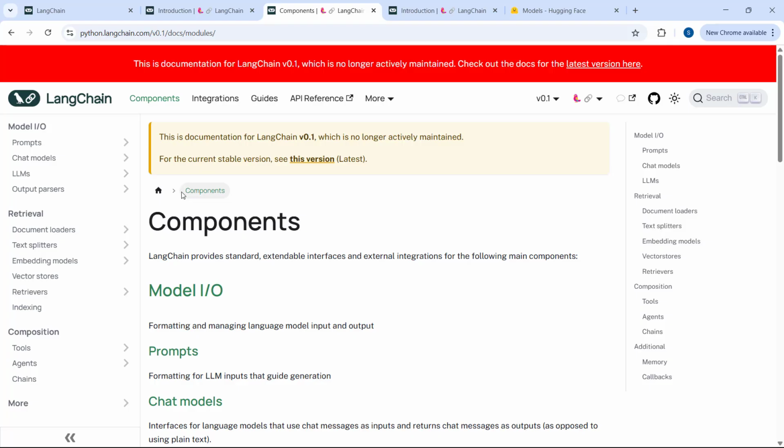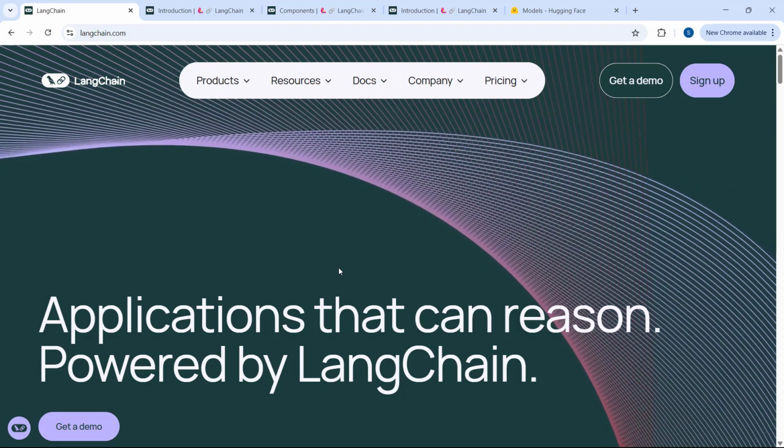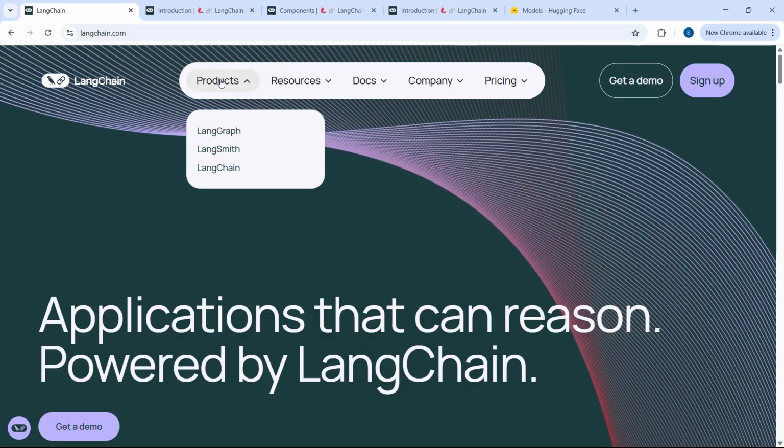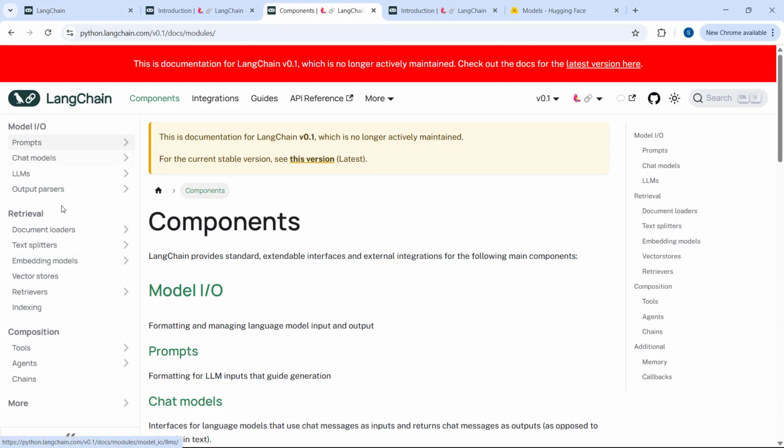So with this, I hope you got an idea on what is LangChain and why we are using LangChain, what the products of LangChain are, and what the components of LangChain are. Our goal is to deep dive into each component of LangChain so we can build end-to-end generative AI applications. Thank you.